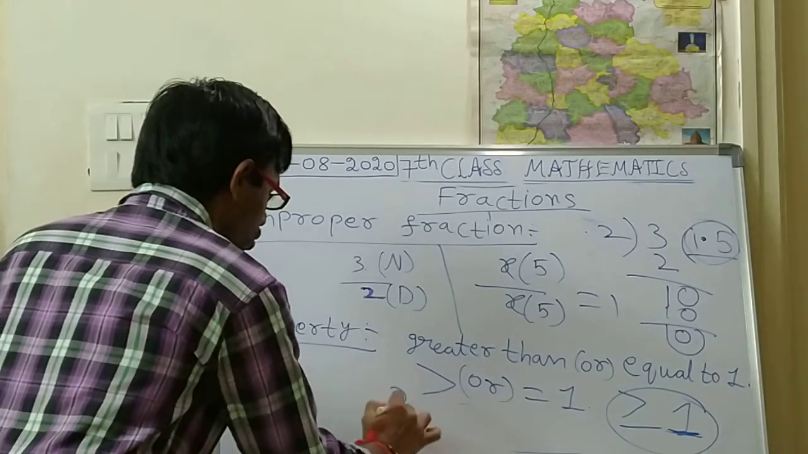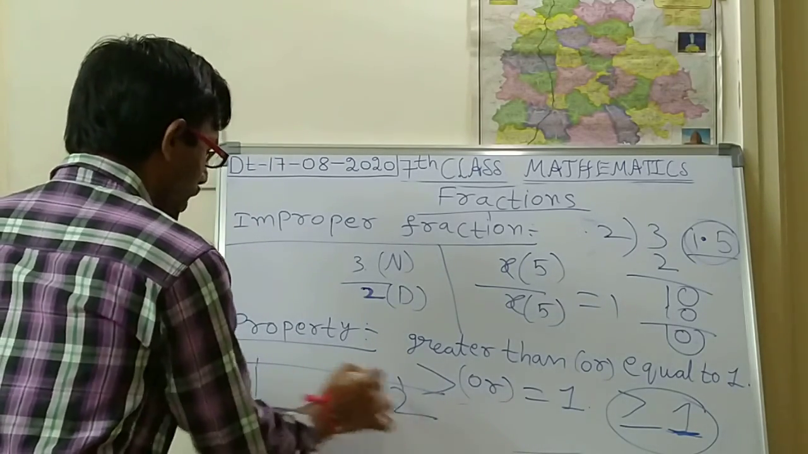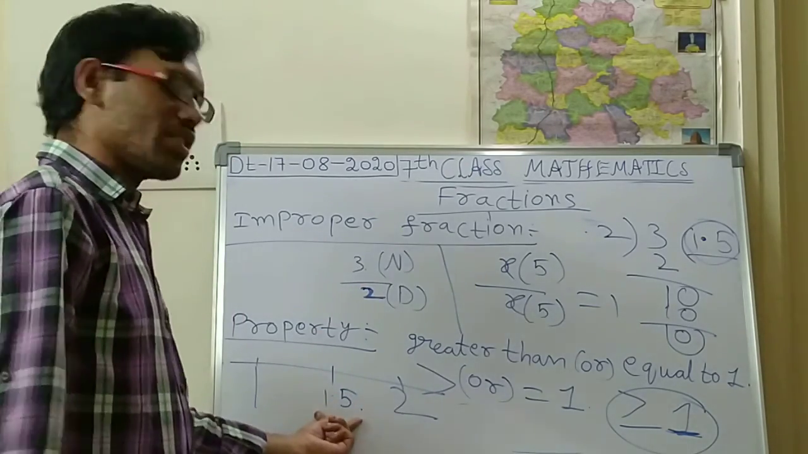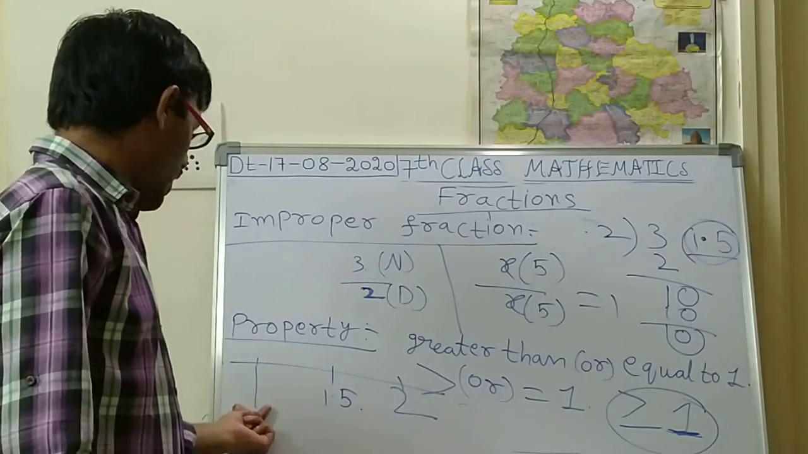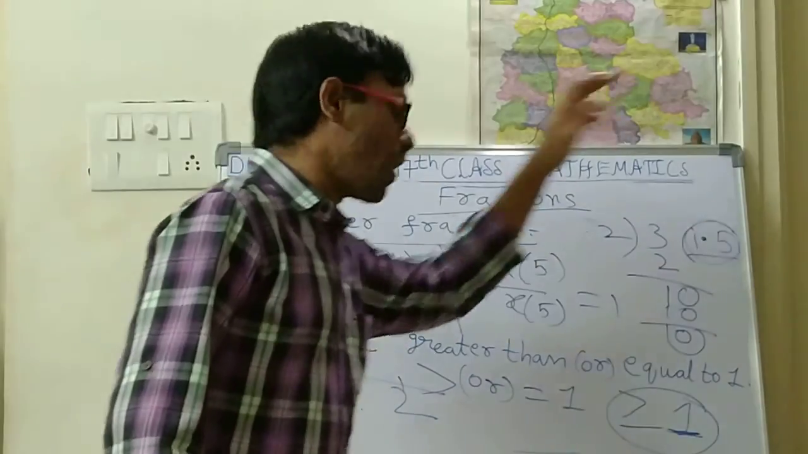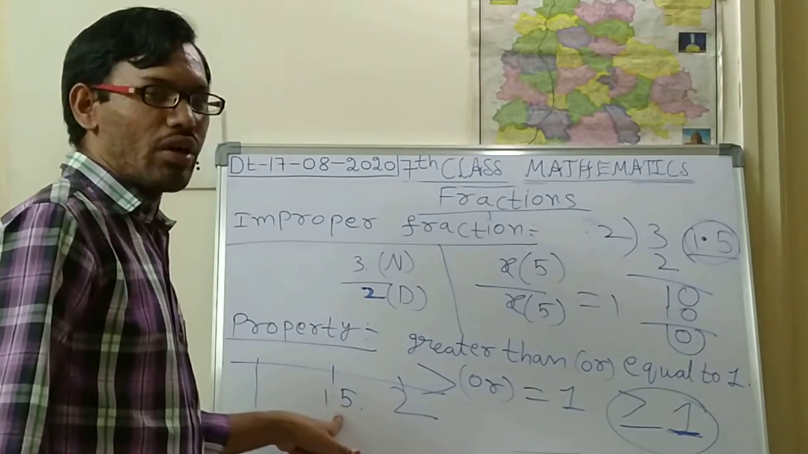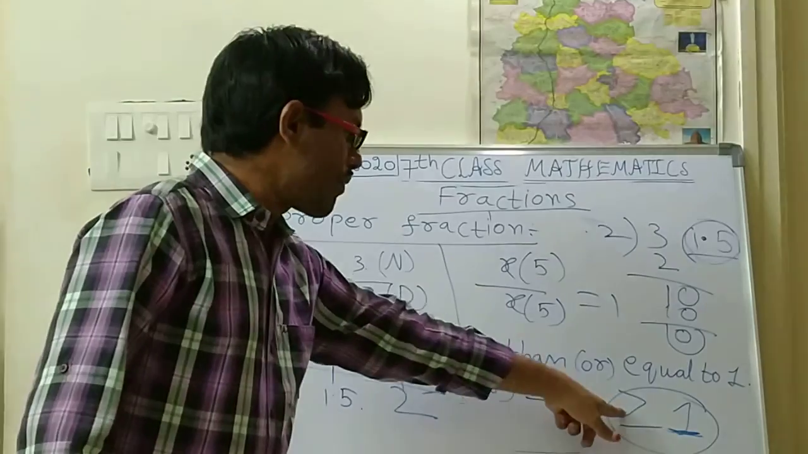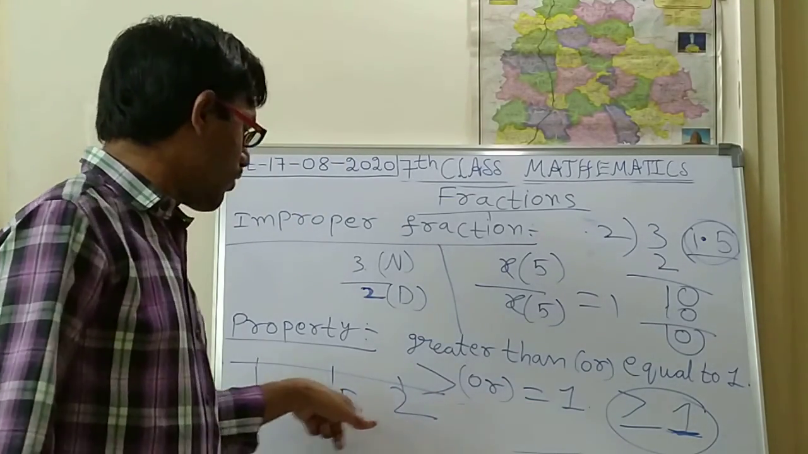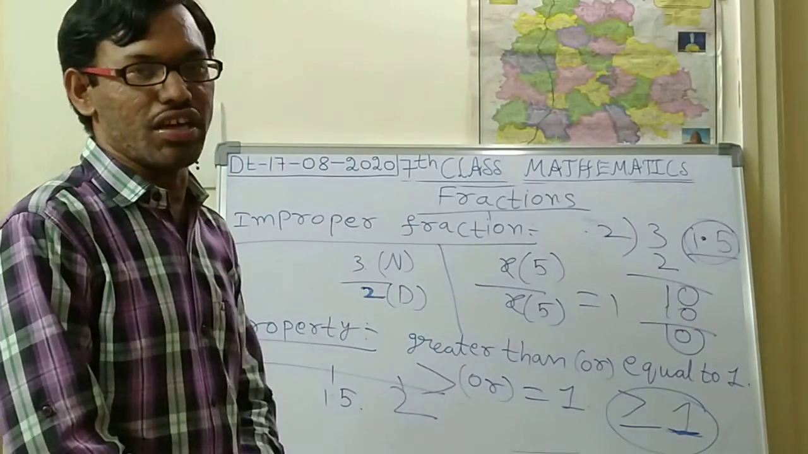On the number line, 1 is here and 2 is here. In between 1 and 2, exactly at the middle, 1.5 will be there. That means this is 1 and a half. So the result is 1 and a half, and the result is more than 1. So what is our property? Greater than 1. The result is greater than 1. So this is a property of an improper fraction.